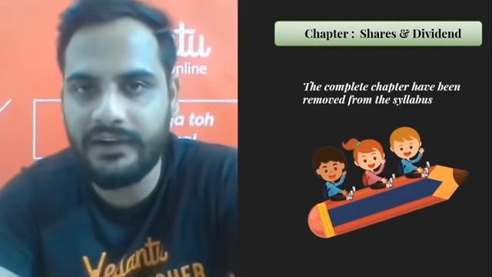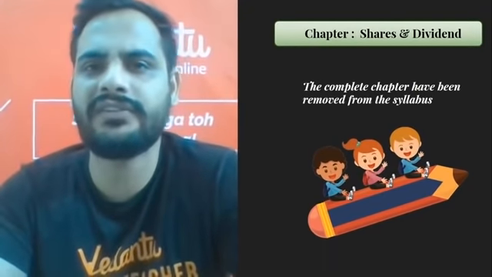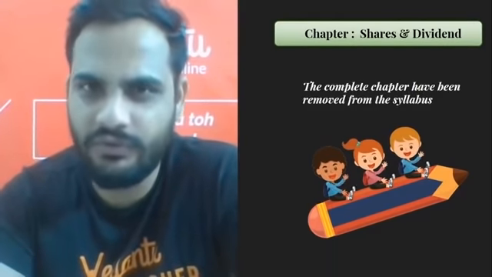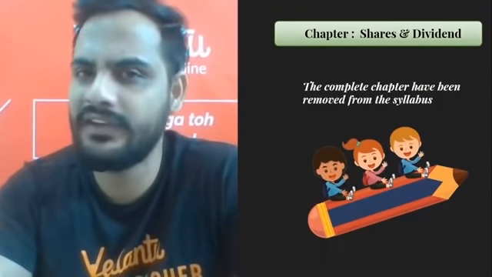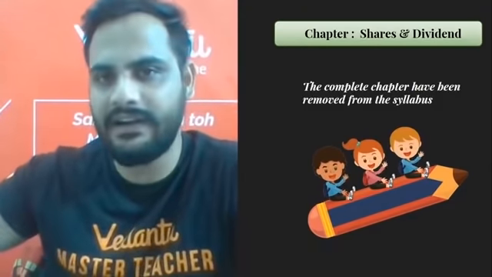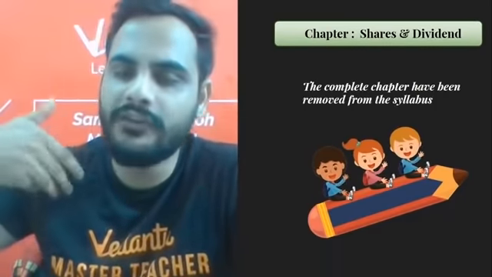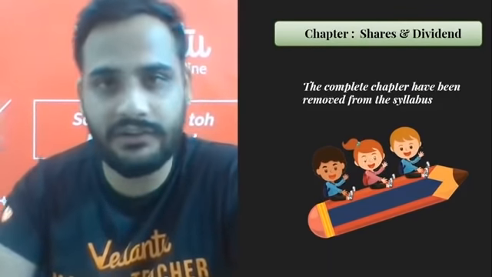For example, share and dividend. Share and dividend is a topic in which the basic calculations are there. Okay, simple two, three formulas are there, and if you know the meaning of those formulas, you can easily understand the chapter without any teacher as well. So, share and dividend is a very basic topic, and it is not going to be useful after grade 10th. Okay, so that topic has been removed. If you want knowledge of shares and dividend, you can study it anytime further. So, share and dividend has been removed.